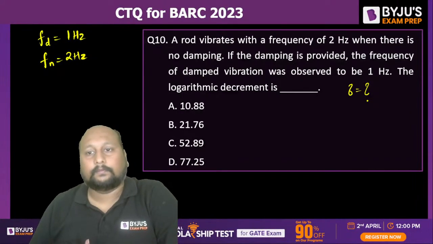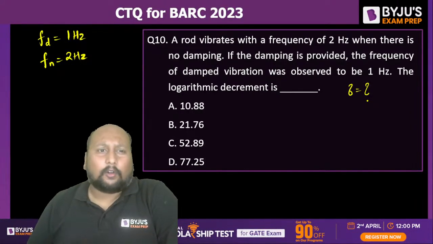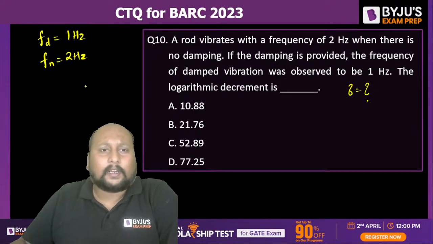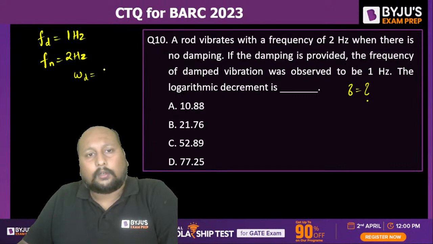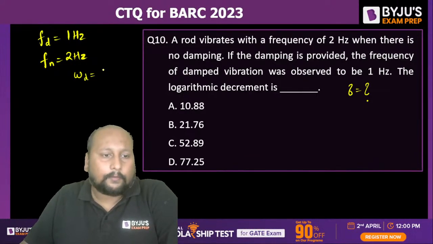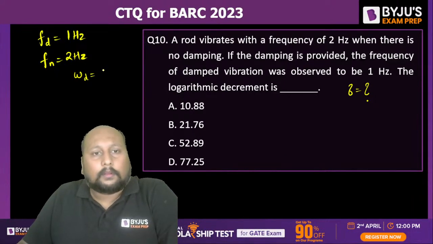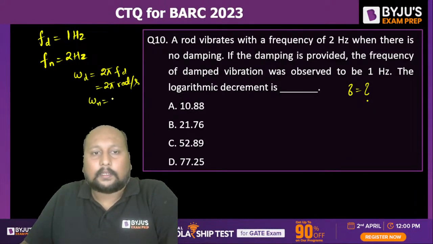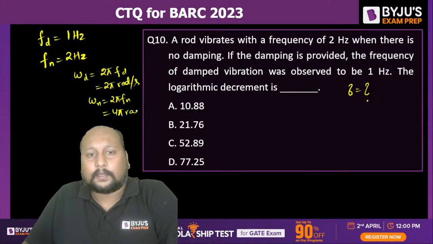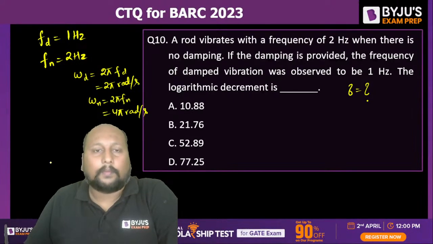Chalo. So if I know the value of Fd and Fn, can I get the value of omega d? Omega d will be equal to 2 pi into Fd, that is 2 pi radian per second. And what is omega n? That is 2 pi into Fn, that is 4 pi radian per second. So I got the value of omega d and omega n.